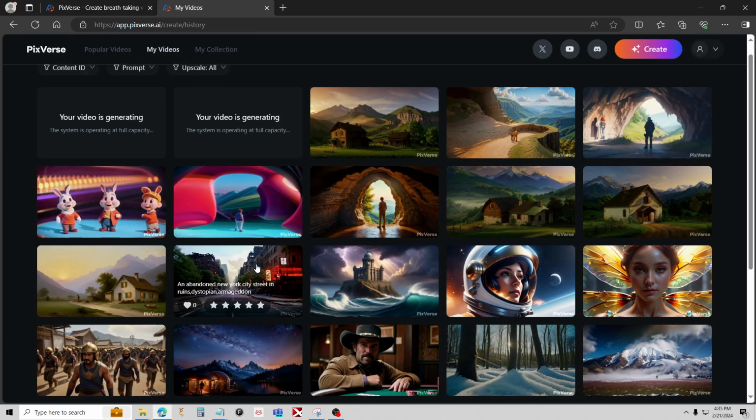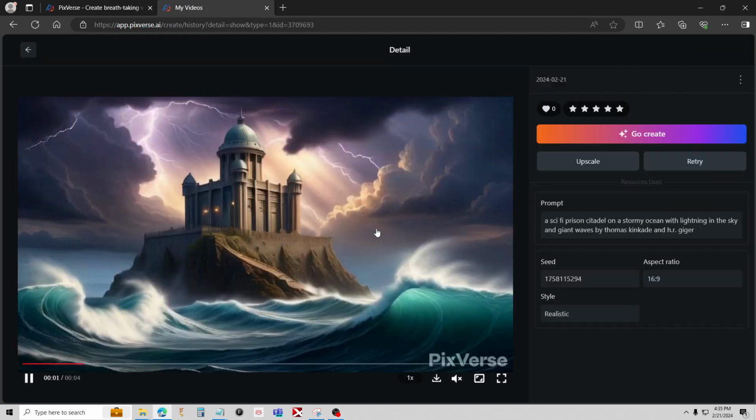Let's go ahead and let me see. Here's another one where not much is happening. This actually is a real old prompt I used from my Disco Diffusion days. I just wanted to take some of my real old prompts and see how they would translate. I used to use Thomas Kinkade and Giger a lot, because in the old days, Thomas Kinkade would always give you a lot of lights in the image, and Giger would always give you a lot of shadow and detail.